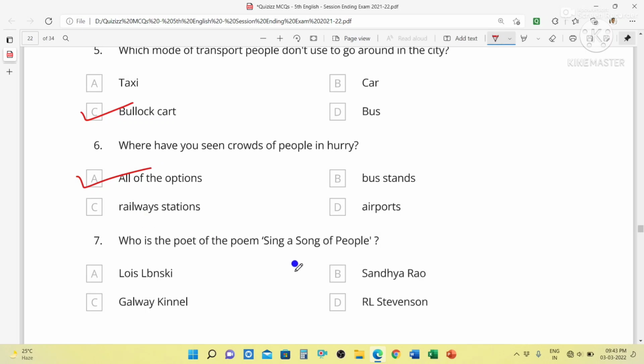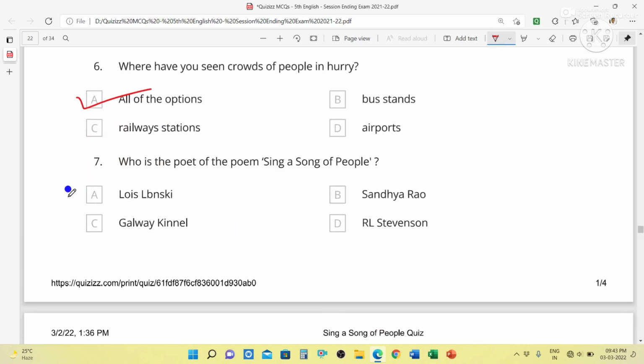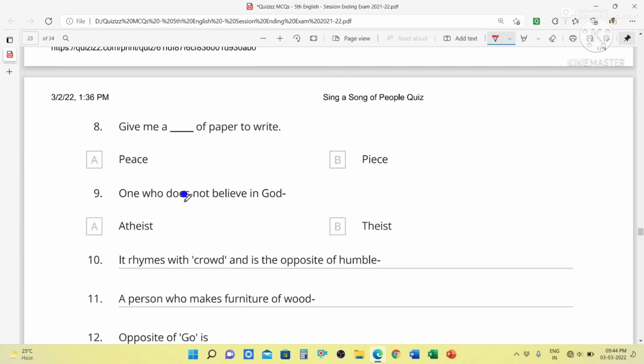Who is the poet of the poem Sing a Song of People? Lois Lenski. Next question. Give me a piece of paper to write. Piece. One who does not believe in God.